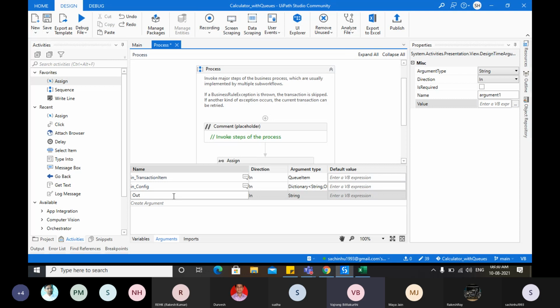Transaction item is different from the result. Okay. Change the direction to out.